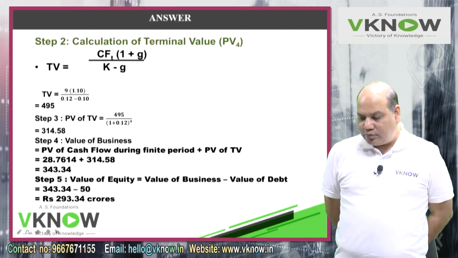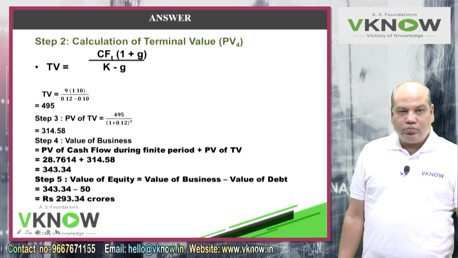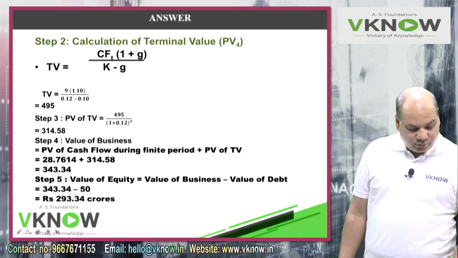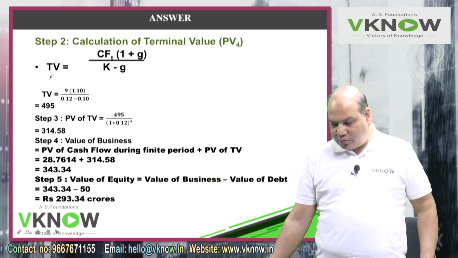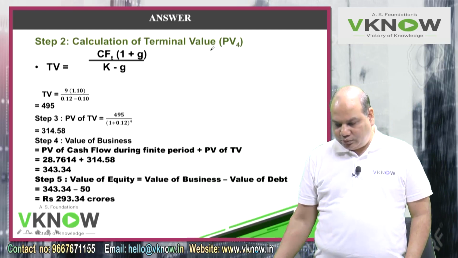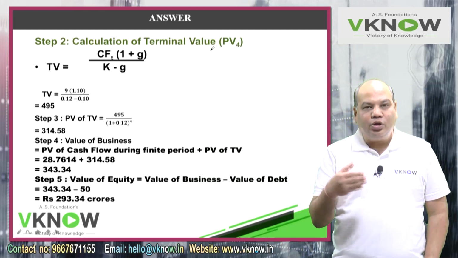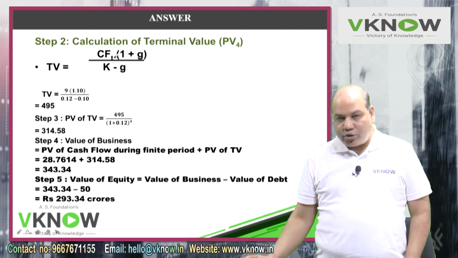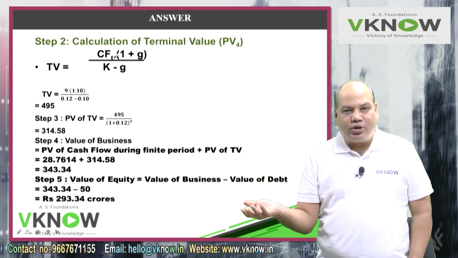After 4 years, the business will grow at the rate of 10% per annum. So now write down step number 2, calculation of terminal value. When will you get terminal value? At the end of the 4th year, because that infinite cash flow stream will start from 5th year.